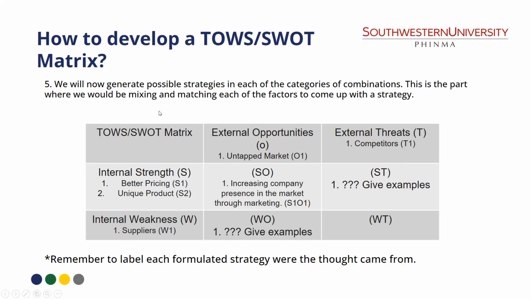Fifth, we will now generate possible strategies in each of the categories of combinations. This is the part where we would be mixing and matching each of the factors to come up with a strategy. So, bago pumunta dito, remember to label each formulated strategy where the thought came from. So, as mentioned kanina, di ba walang nakalagay dito? So, we would now come up strategies for strength and opportunities natin. So, let's start muna dito.